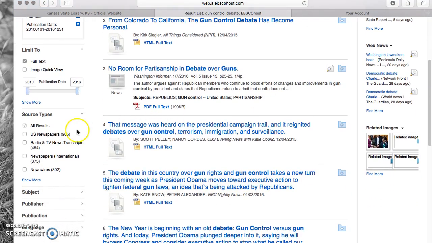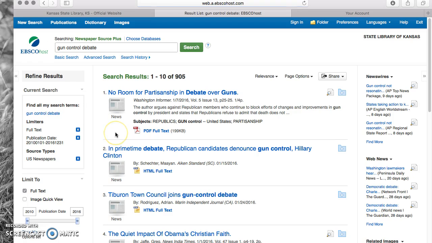Now, if you want to streamline it even more, look at the left, right here underneath source types, and you're going to see all results. That's what we have right now, but then there is U.S. newspapers, radio, TV news transcripts, etc. Let's say we're focusing on newspaper right now. You click on U.S. newspapers, and it streamlines your research even more, down to 905 results. So it helps out at that point.